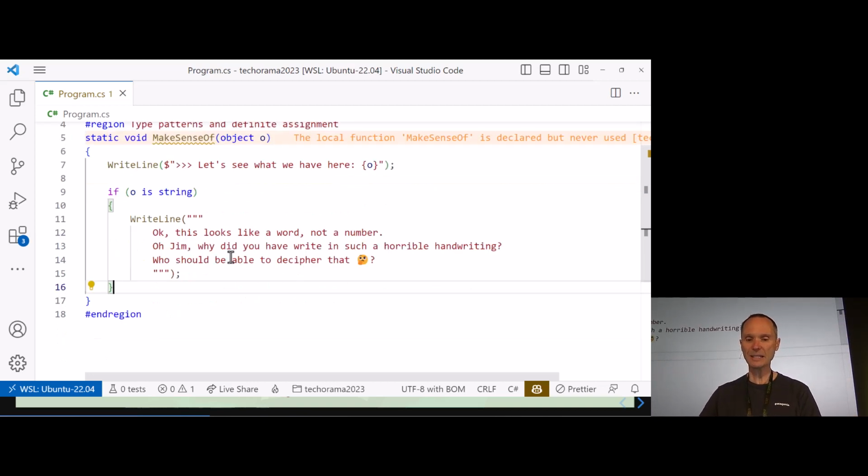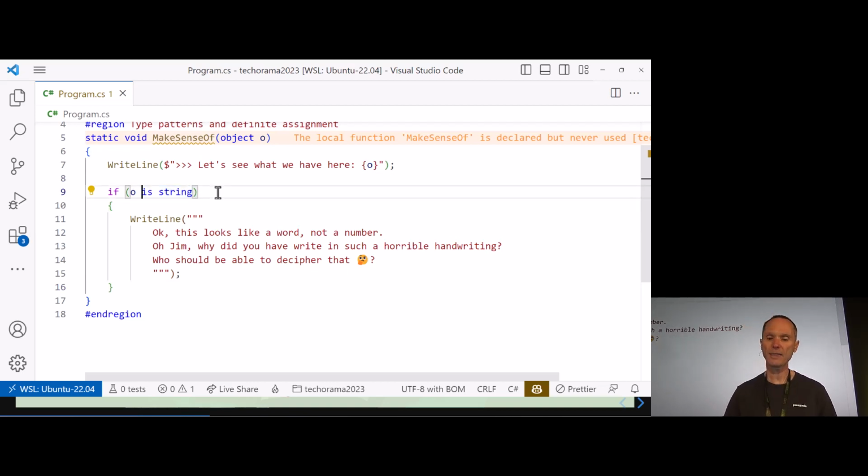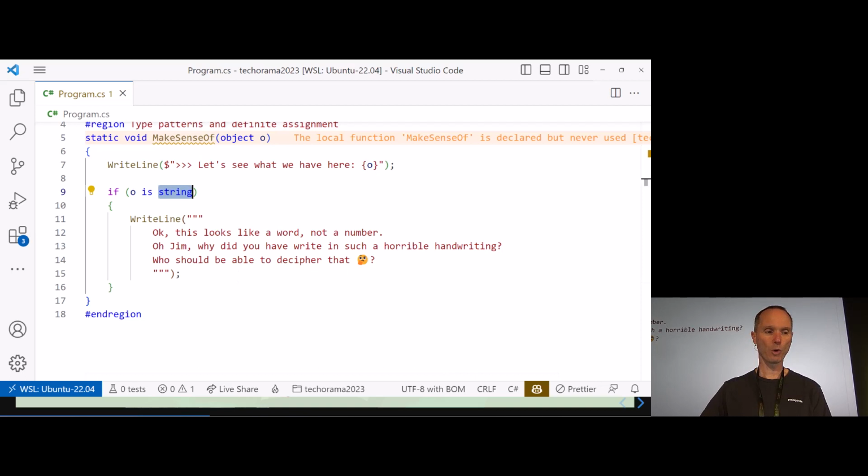So this is the first little pattern matching thing. Let me introduce you to type patterns. You can just say o is string, and that will be true if o is a string, and false if it's not a string. And if it's a string, we say, oh, this looks like a word, not a number. We still can't decipher anything. So we can do a little bit more, and immediately it's getting more interesting.